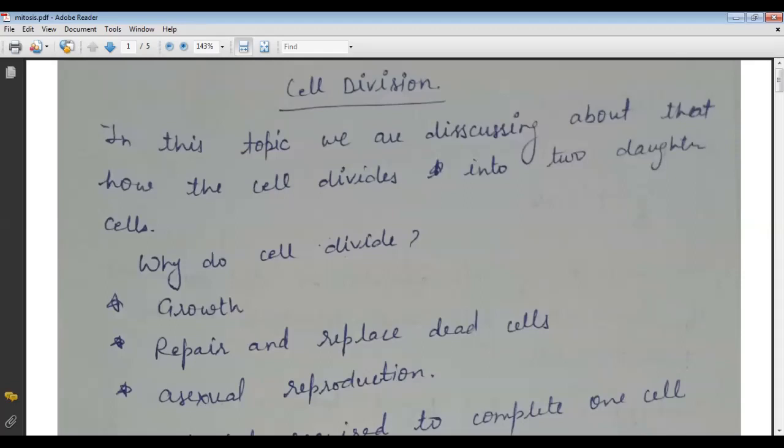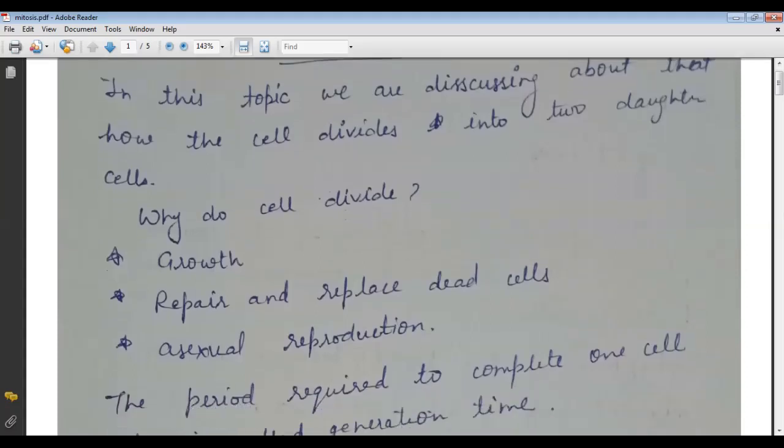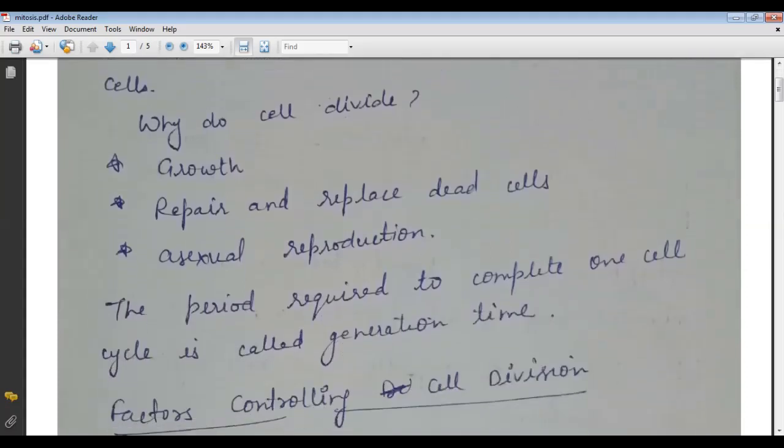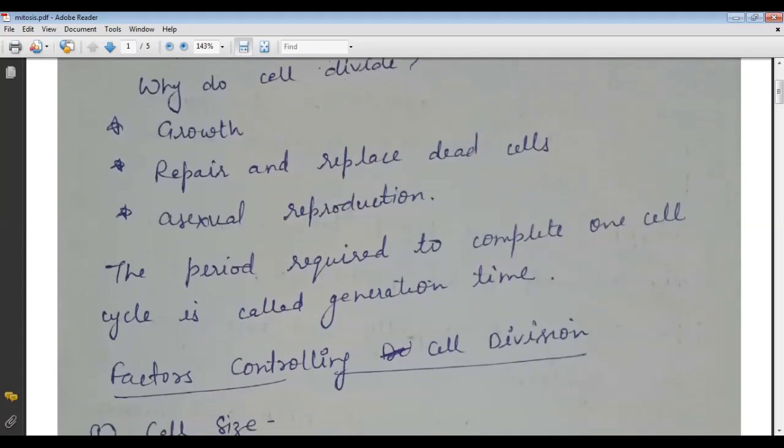In short, two types of cell division are found. One is mitosis and the second is meiosis. In this topic, we are discussing how the cell divides into two daughter cells. The reasons are growth, repair and replacing dead cells, and sexual reproduction. The period required to complete one cell cycle is called generation time.